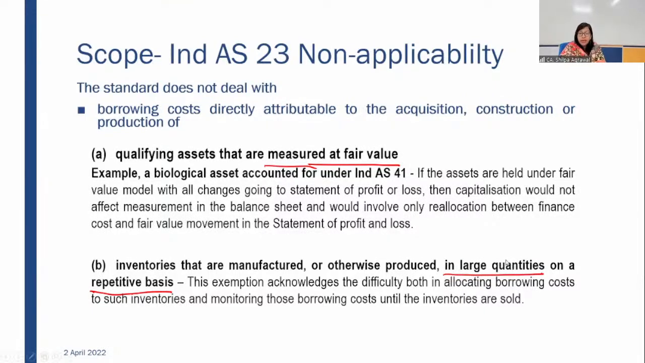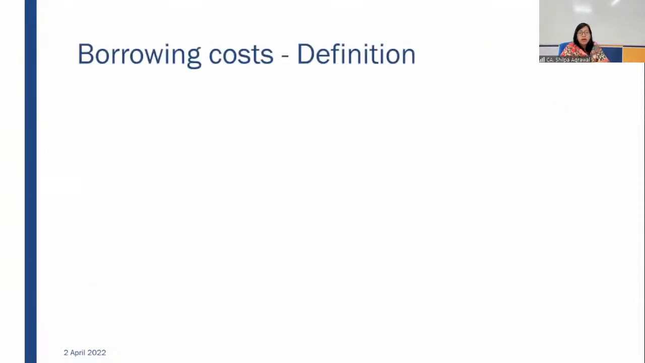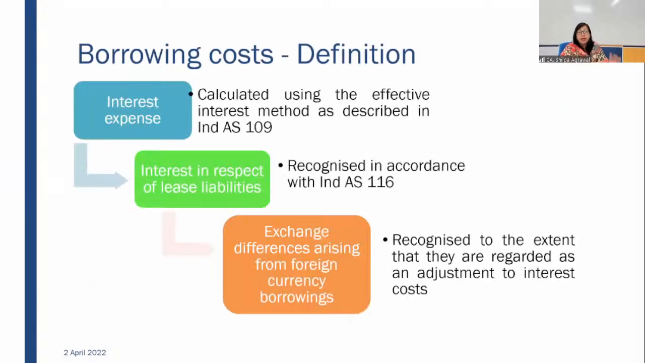However, you understood the basic reason, no? So we'll just move to the next slide. Borrowing cost definition. First of all, we should understand what is borrowing cost. What are the items which are included in the borrowing cost? So borrowing cost is an interest that an entity incurs in connection with the borrowing of funds.